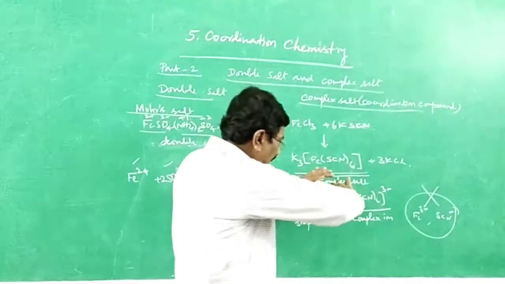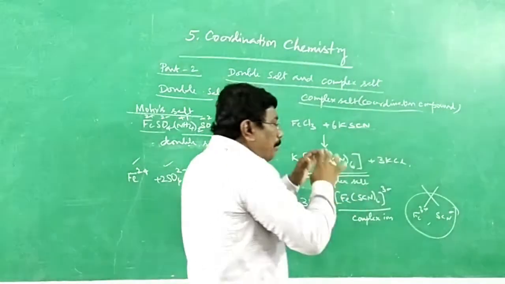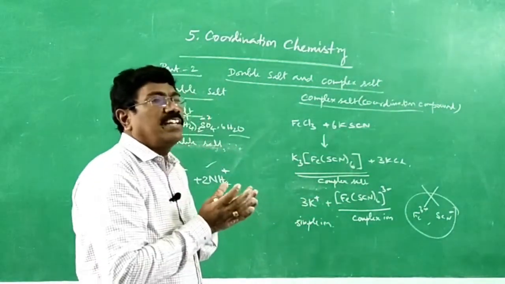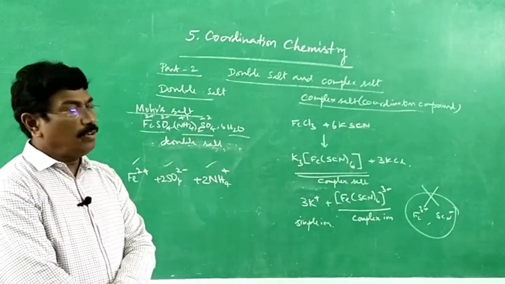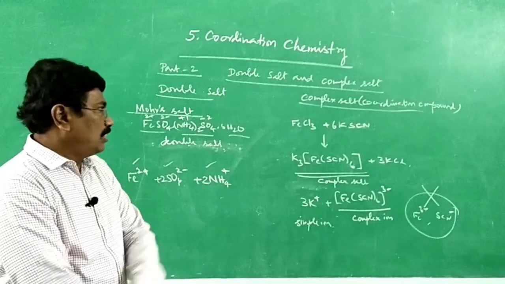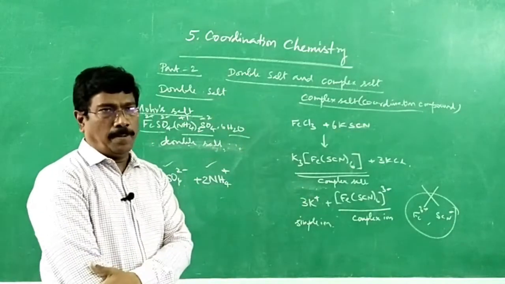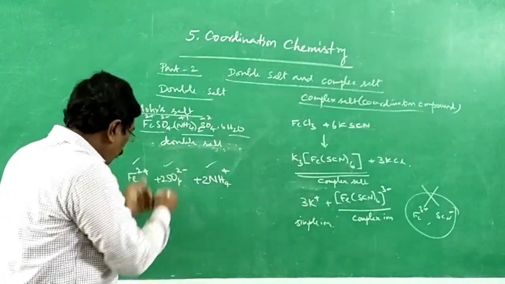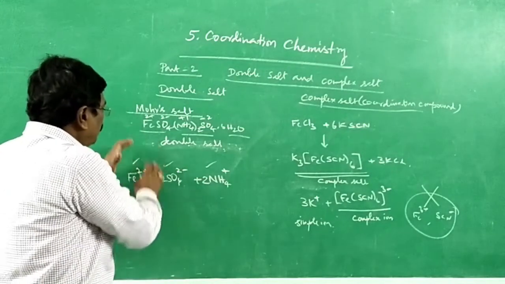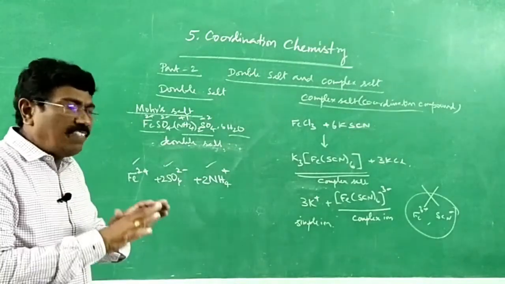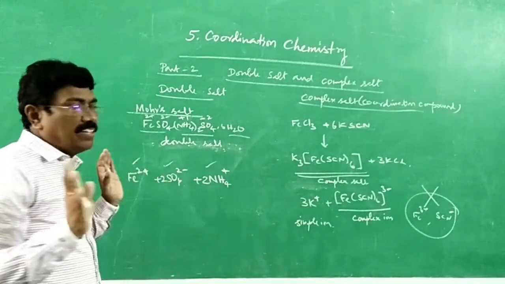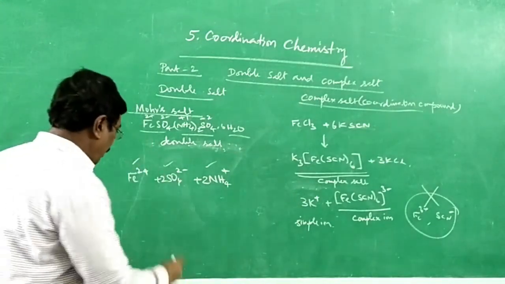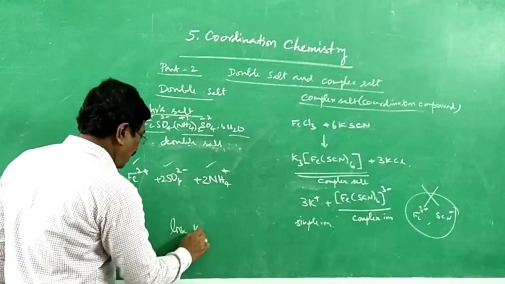Because ferric ion and thiocyanate ion combine together, they form a complex and they won't lose their identity. They won't give an answer for the test. So, that is the speciality of complex salt. What do we want to say? Here, double salts lose their identity. They won't have any particular structure. They get dissociated into simpler ions. So, we say they lose their identity.